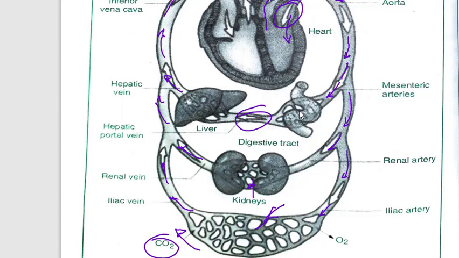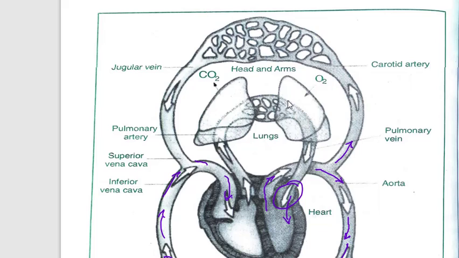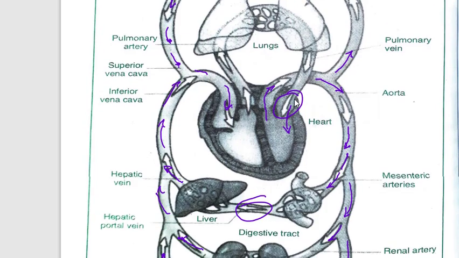This blood, which is more in carbon dioxide, reaches the right part of the heart, that is the right atrium first. From the upper part of the body also, we see that the deoxygenated blood, that is the blood which has more carbon dioxide, is coming to the heart. From this right atrium, it is pushed into the right ventricle, and from this right ventricle, when it contracts, it is pushed into the lungs.